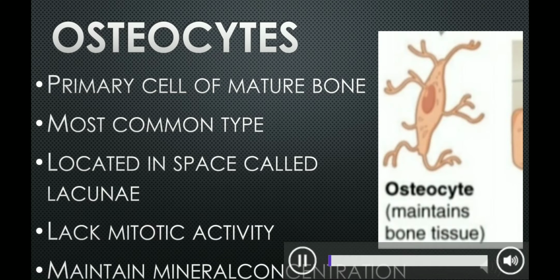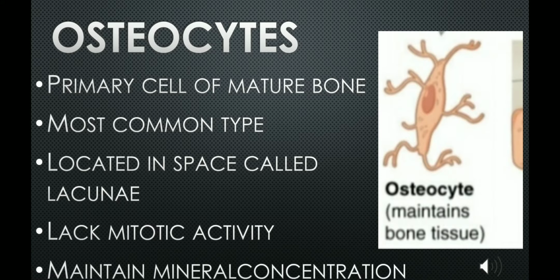We have already discussed how osteocytes are formed. Osteoblasts secrete collagen matrix and calcium salts, get entrapped within them and calcified, and undergo certain structural changes, and as a result osteocytes are formed. Osteocytes are the primary cells of a mature bone, and they are the most common kind of bone cell.